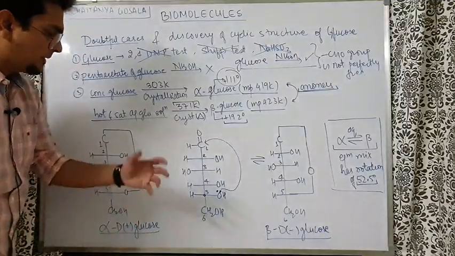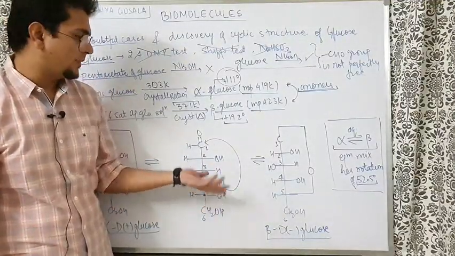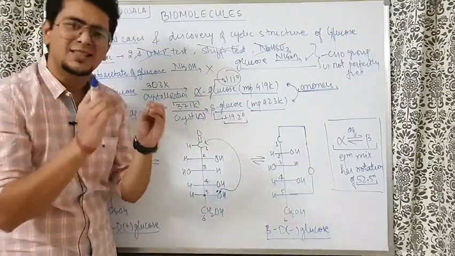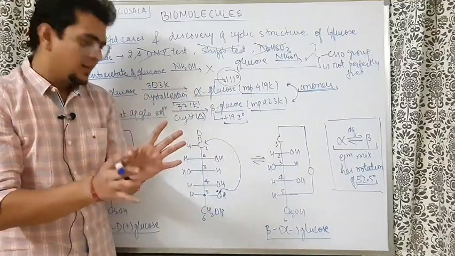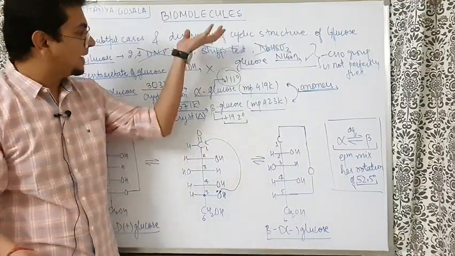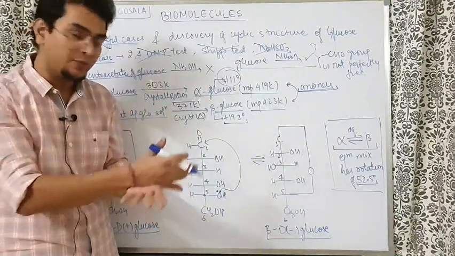Now some people ask, sir, why only the fifth carbon here? I can make you fool easily by saying because it will make a six-membered ring. Six-membered ring is very stable. But understand, what is there is there. You are reading nature. Respect the beauty of the reactions that are happening. It is found to happen like this because by experimental results, people got this idea. That was the real reason of getting this.